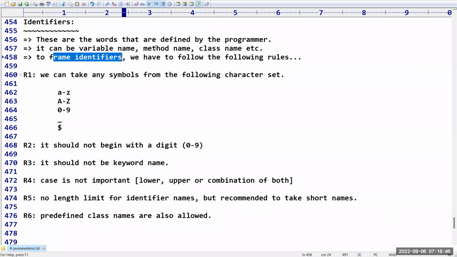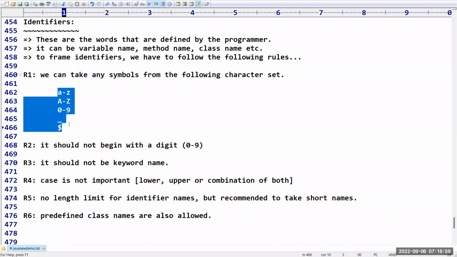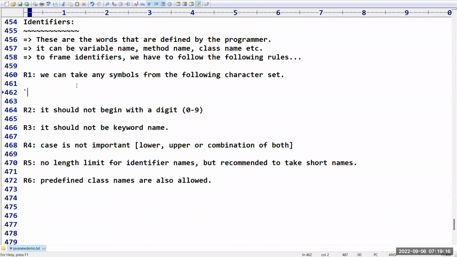Right. Then, sir, what is the first rule? We can take any symbol from the following character set. While defining identifiers, you can take small a to small z, capital A to capital Z, 0 to 9, underscore, and dollar is also allowed. Except these characters, if you try to use any other character, we are going to get an error message.